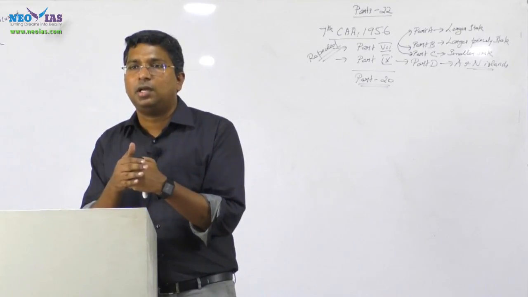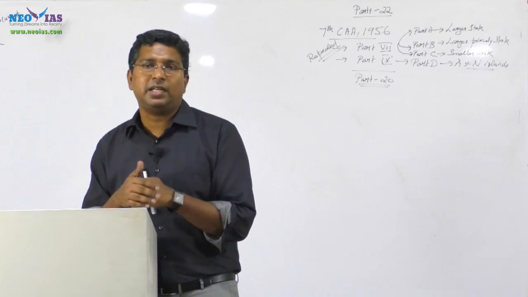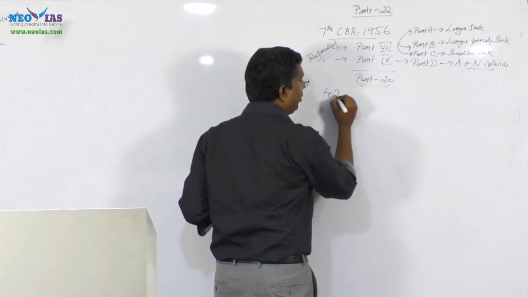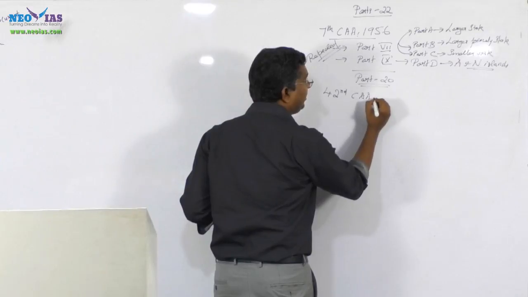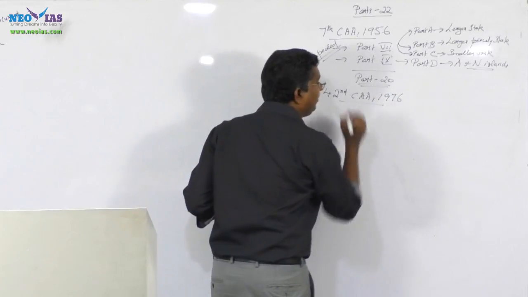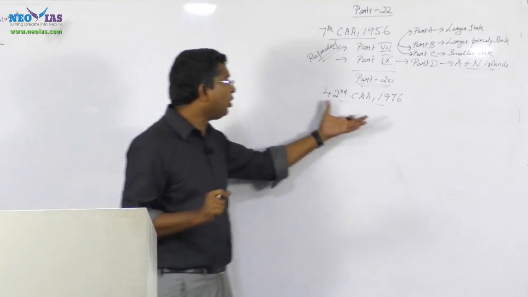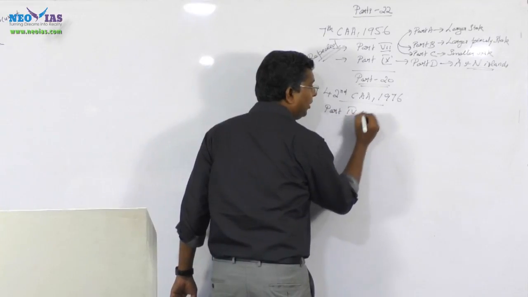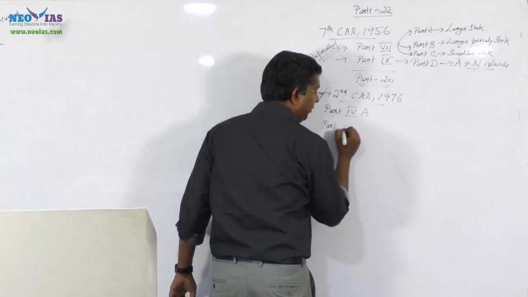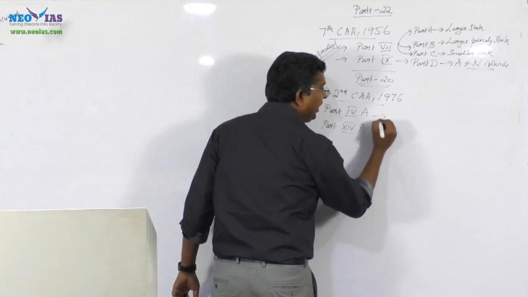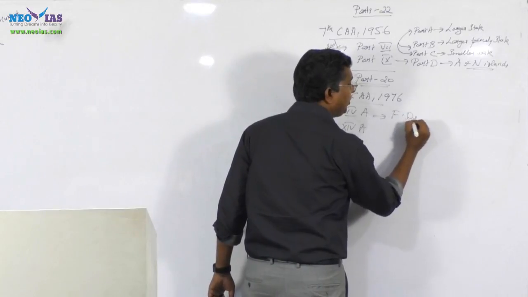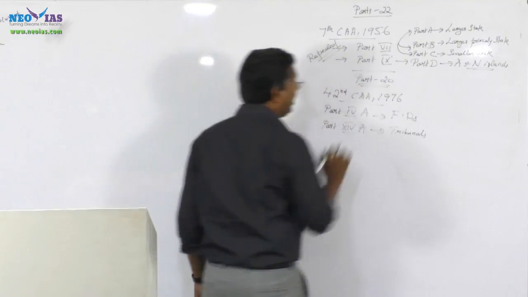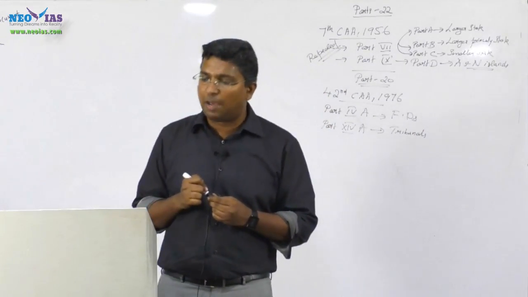Then after quite some period, during Indira Gandhi's time, especially during the emergency, the 42nd Constitutional Amendment Act 1976 was passed. It's very important. Through this amendment, 2 important parts were added, that is Part 4A and Part 14A. Part 4A deals with fundamental duties, which we will discuss later. Part 14A deals with tribunals. So now we have 22 parts after the 42nd Constitutional Amendment Act.